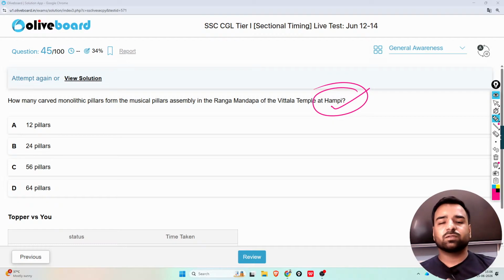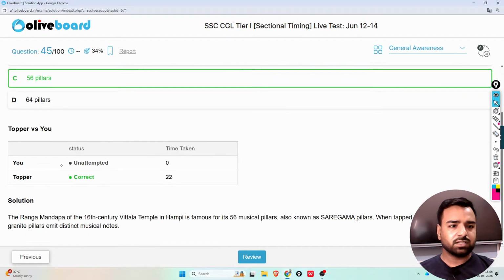The location where Hanumanji was born, that Parvat is located near Hampi only. So Hampi is one of the most famous locations related to the Ramayana's background, and it's also linked with Krishna Dev Rai's empire, right? So in short, the musical pillars assembly in the Rangamandap of the Vittal temple at Hampi has 56 pillars, and option C will be the correct answer. So 56 pillars is the correct answer.